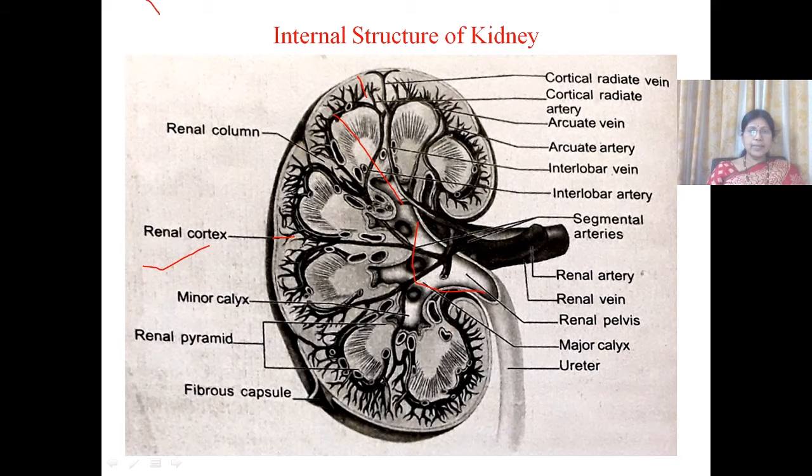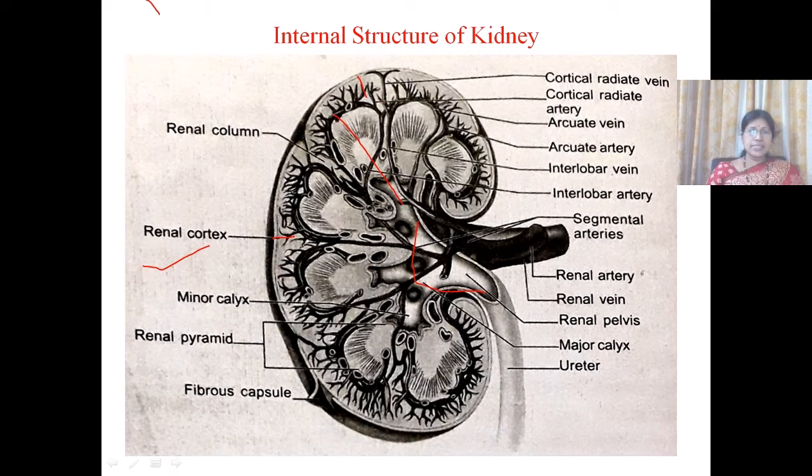And the inner medulla is broad and it consists of the collecting tubules and the loop of Henle of the nephron. The loop of Henle and collecting tubules of the nephron are present in the medulla.